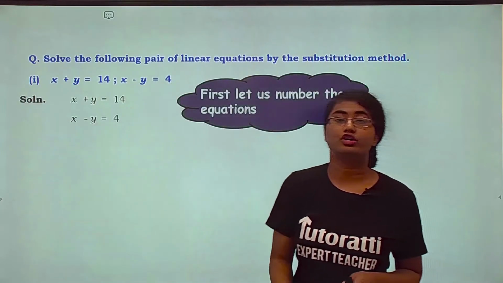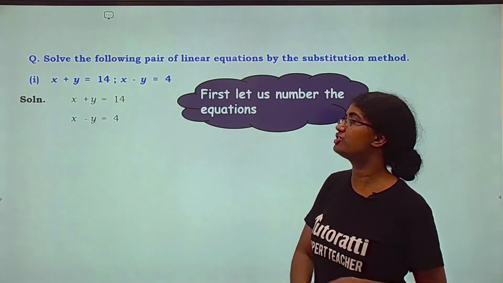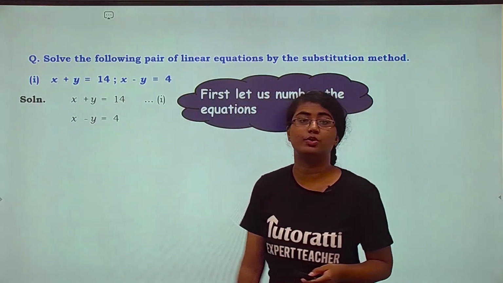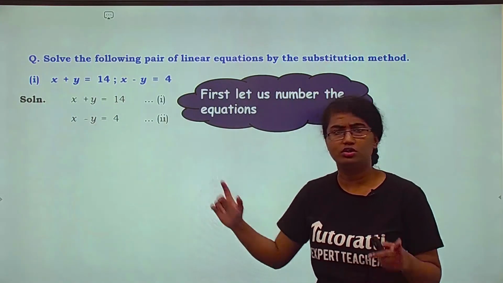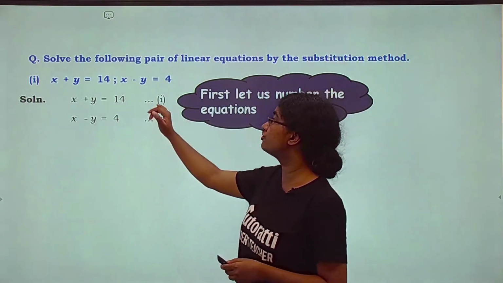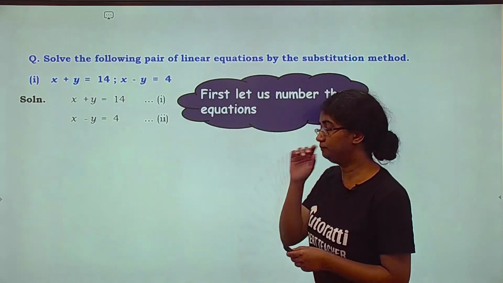So what you do here is you first number the equations, okay? So let us call this equation 1 and let us call this equation 2, to refer to them throughout our sum. So we have equation 1 and equation 2. Alright, let's move forward now.